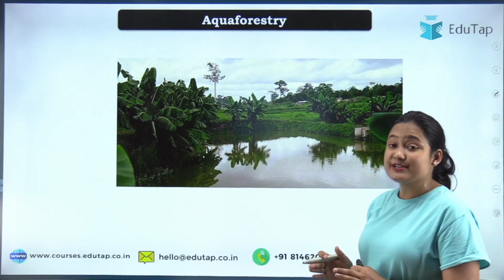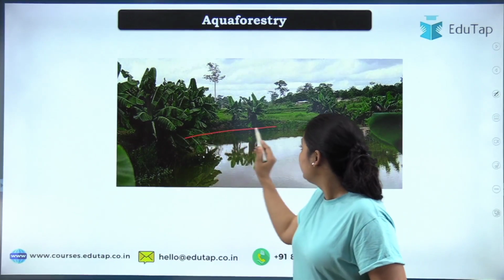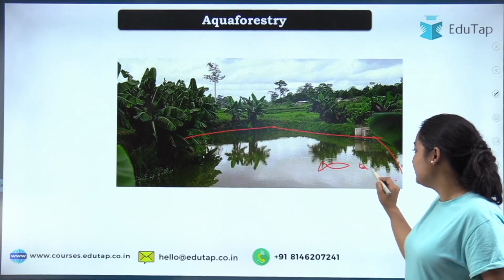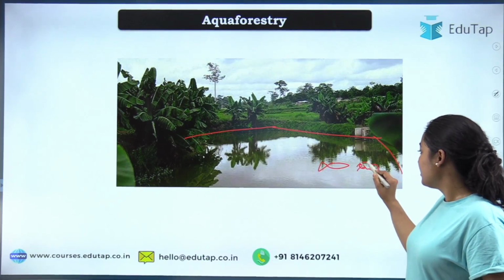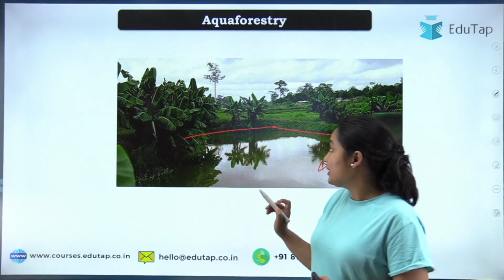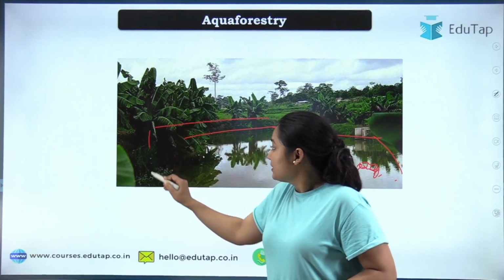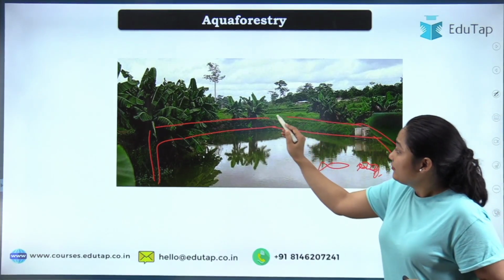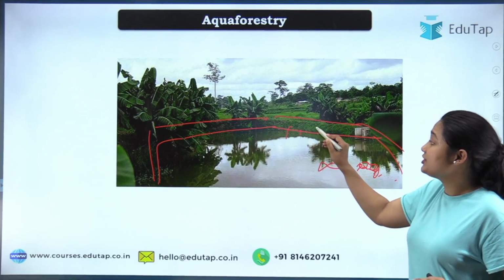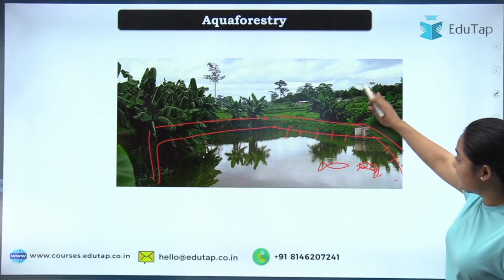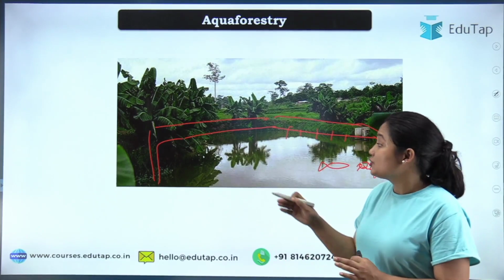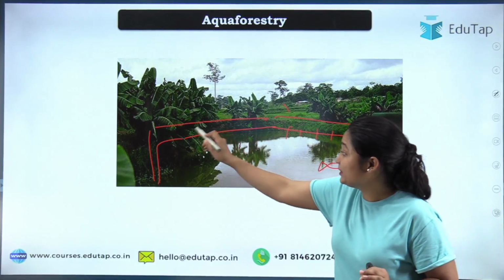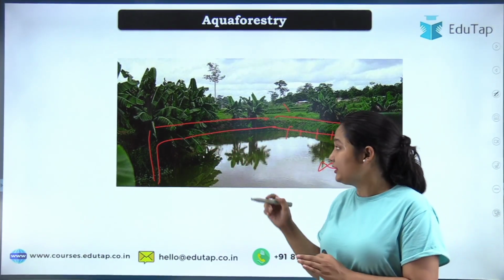Now moving to the next, the last, aquaforestry. See, this is quite interesting. You have a pond. In this pond you will have fish or shrimp, or prawns too. What happens in fisheries is that at the bund, the end of the pond, erosion occurs from the rain. Rain or any input water coming from the catchment area also brings soil and erosion. These bunds get reduced slowly, and the erosion happens.